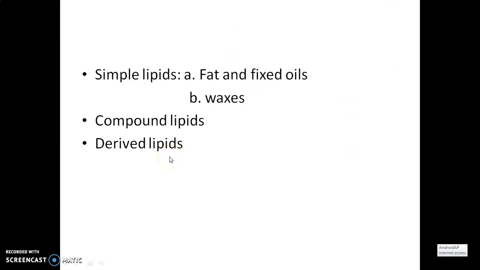Derived lipids are the derivatives of either the simple lipids on the basis of hydrolysis, or formed on the basis of hydrolysis from the compound lipids, which possess the characteristics of lipid. These include glycerol and other alcohols, fatty acids, mono and diglycerides, fat soluble vitamins like vitamin A, D, E, K, steroids, hydrocarbons, and ketone bodies. So they are considered as derived lipids.